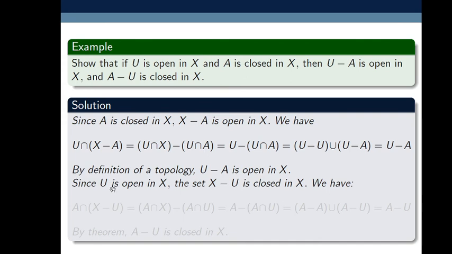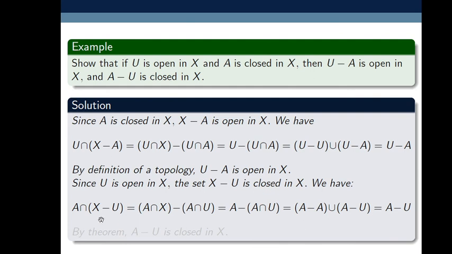Now since U is open in X, this implies X minus U is closed in X by definition of closed sets. Thus we have A intersection X minus U. Here A is closed in X and X minus U is closed in X. So here we are taking intersection of two closed sets, which is equal to A intersection X minus U. But A is closed in X, this implies A is a subset of X. That's why this intersection is equal to A minus A intersection U, which is equal to A minus U.